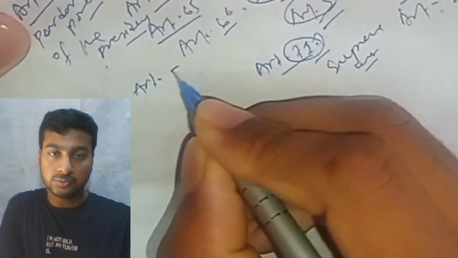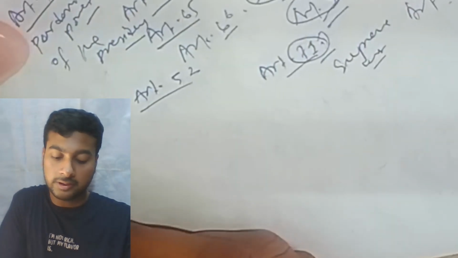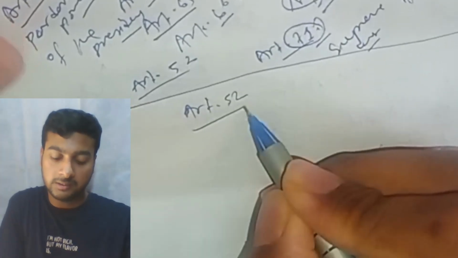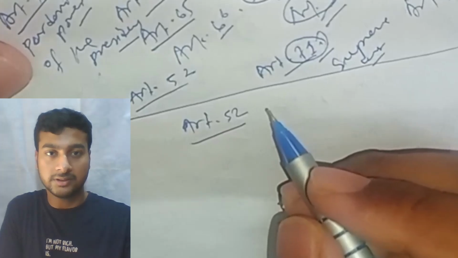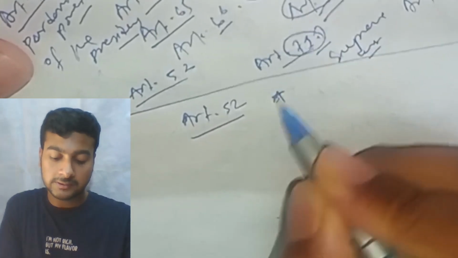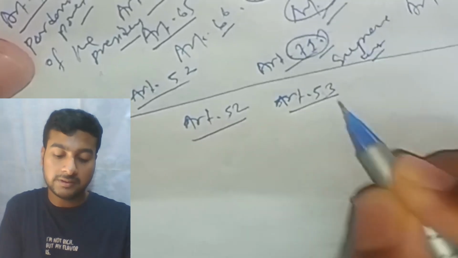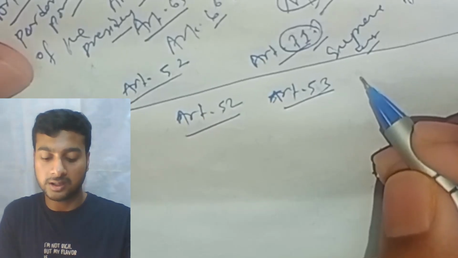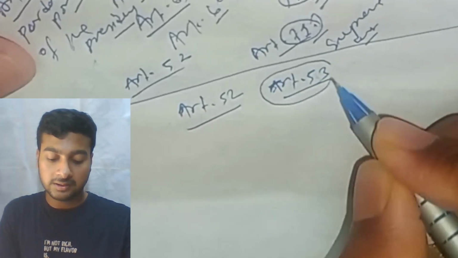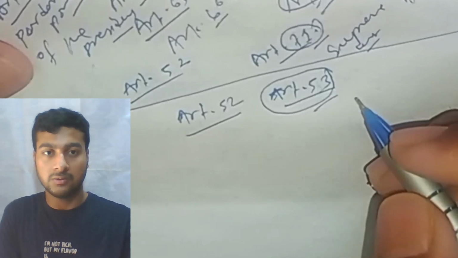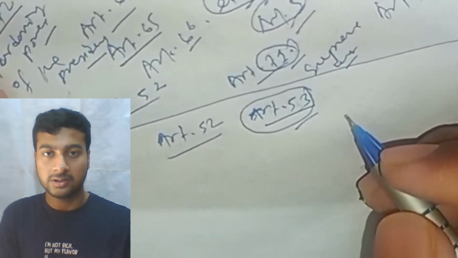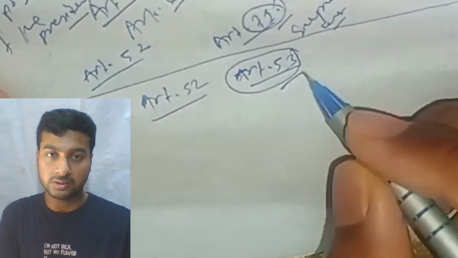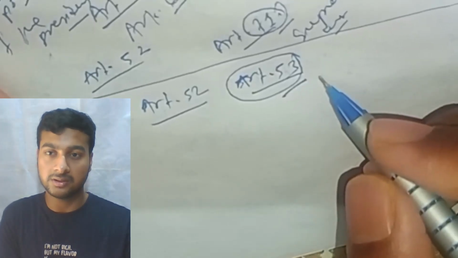Article 52 says there shall be a President of India. Article 53 says in which manner the executive power of the Union will be executed: by the President directly or by officers subordinate to him.